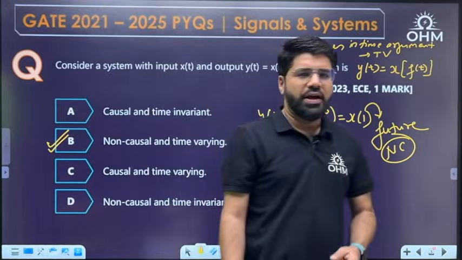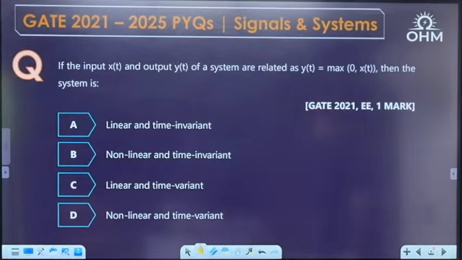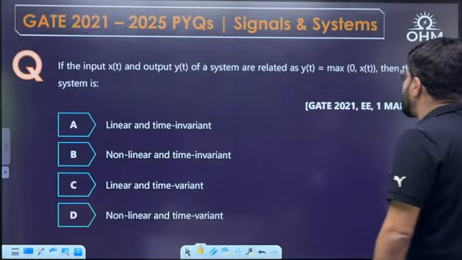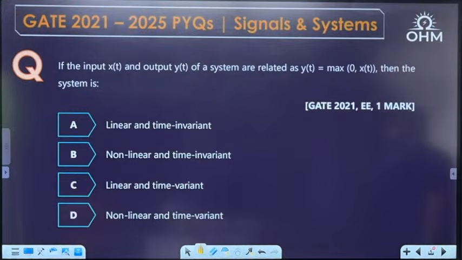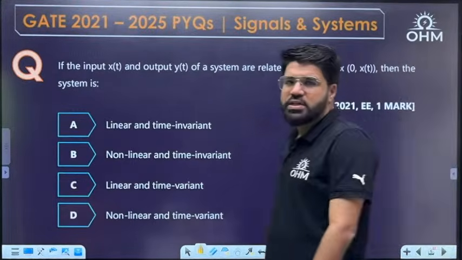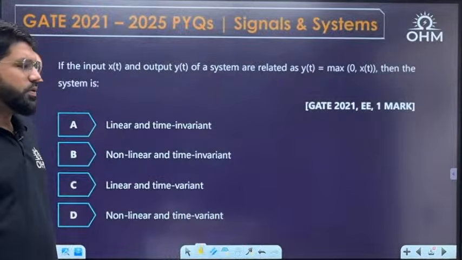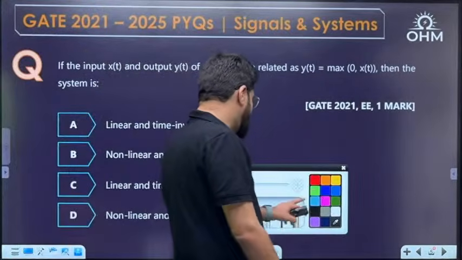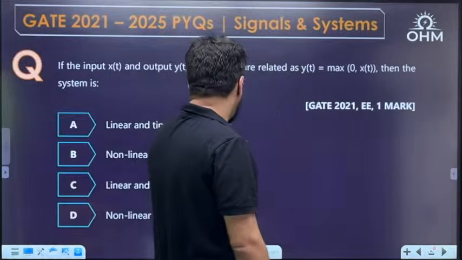Okay guys, next question. If the input x(t) and output y(t) of a system are related as y(t) equal to max of 0, x(t), then the system is what? This is a GATE 21 EE 1 mark question. Now let's solve this particular question.